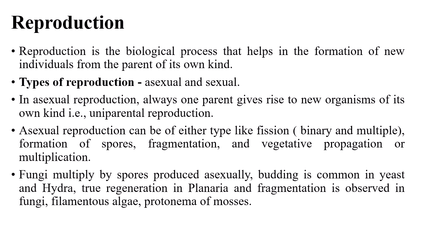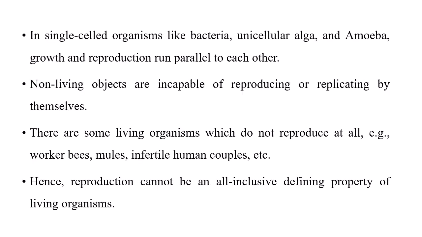It can be asexual reproduction or sexual reproduction. Plants, in addition to asexual and sexual, have vegetative reproduction. Bacteria mostly show asexual reproduction by fission, binary fission, multiple fission, like this.